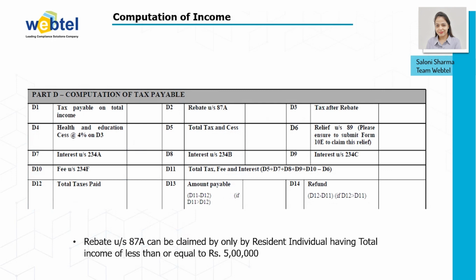Then you need to calculate the total tax including your education cess amount. And if you have claimed any relief under section 89 in Form 10E, you need to show the amount. And if any interest is calculated under section 234A, B or C, you need to include the amount in your total tax. And at point number D11, your total tax will be calculated including all your late fee and interest amount. And at point number D12, your total tax paid will be calculated. So you need to pay the total tax which has been calculated at point number D12.